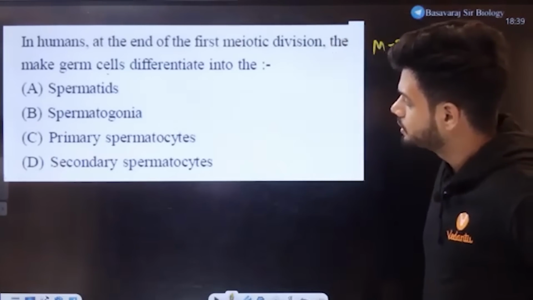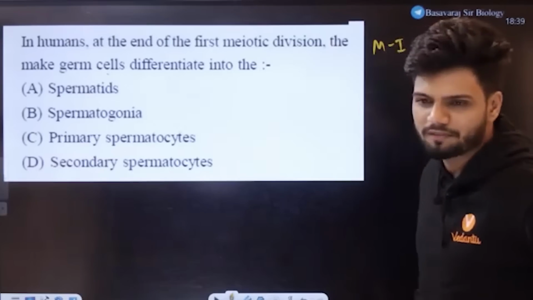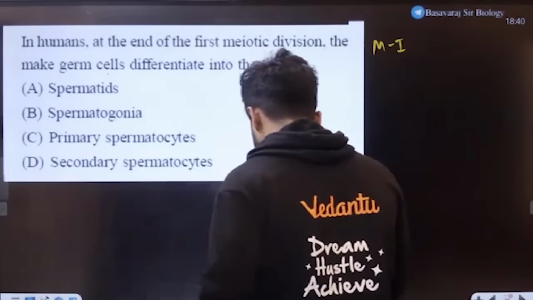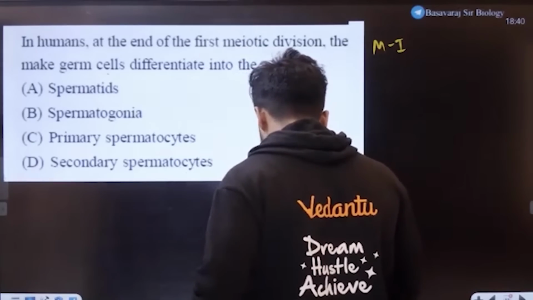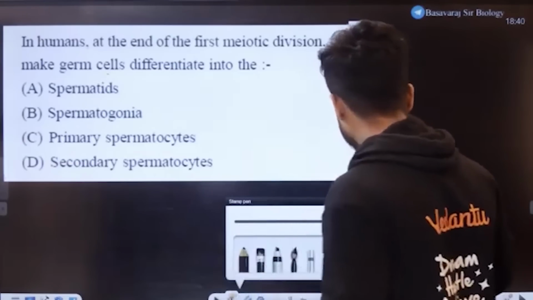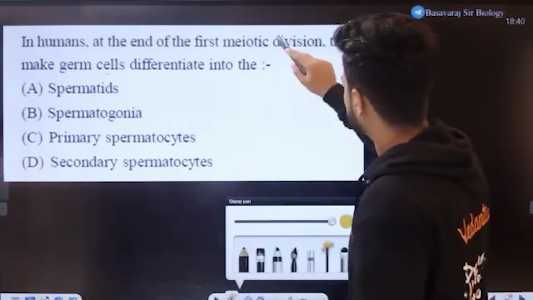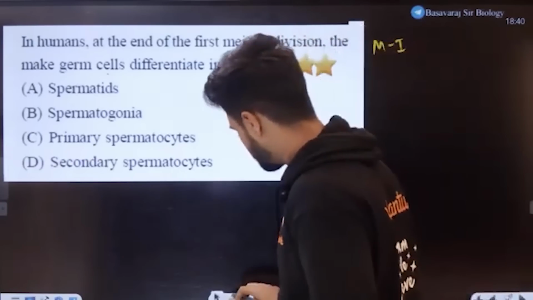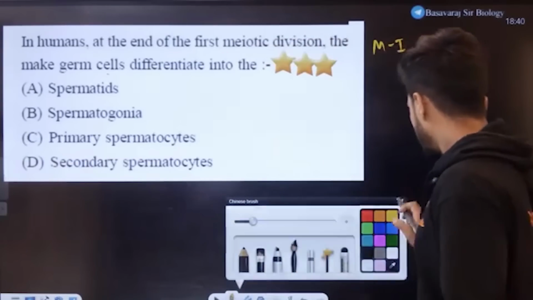Options: spermatid, spermatogonia, primary spermatocyte, secondary spermatocyte. Very good question again, students. I will give this question 1 star only. 1 star question. This is famous celebrity question. We will give 1 star for this question. 3-star question. This is 3-star question. Okay. Let me answer.